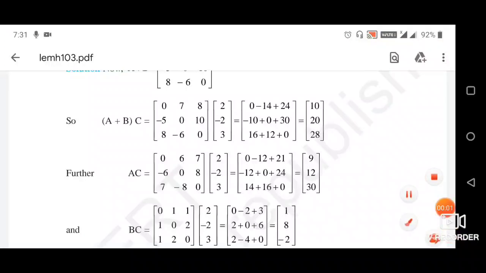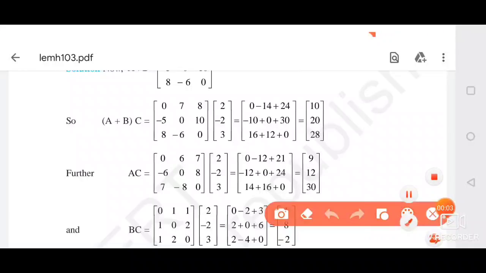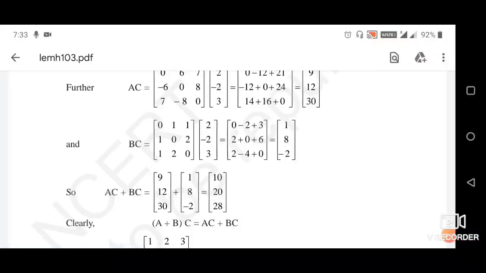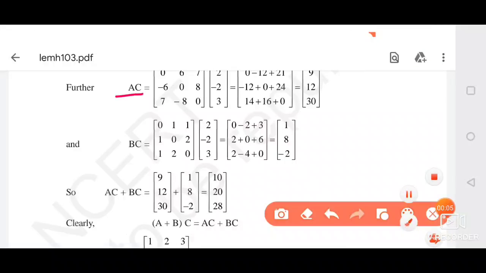Next is AC, and to find AC, A is of order 3 by 3 and C is of order 3 by 1. So AC will be of order 3 by 1. Same case is with BC. We have to find BC, which will be of order 3 by 1. In this way we have to find AC, then BC.